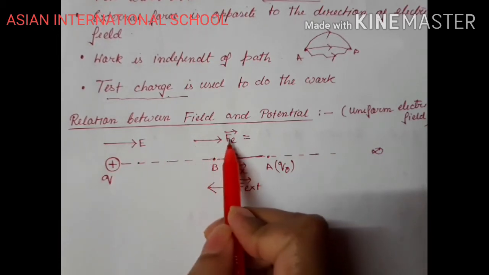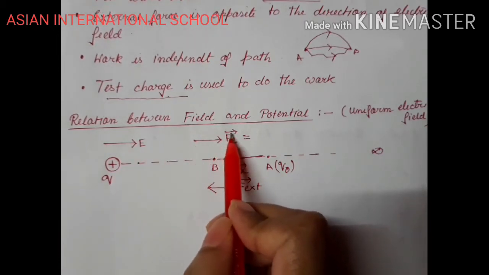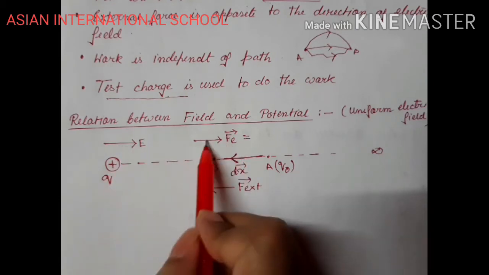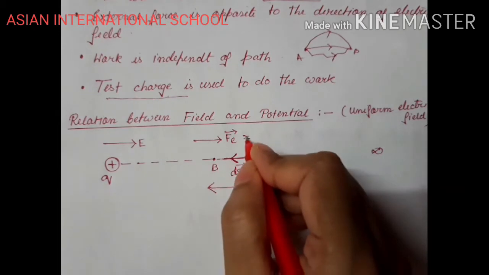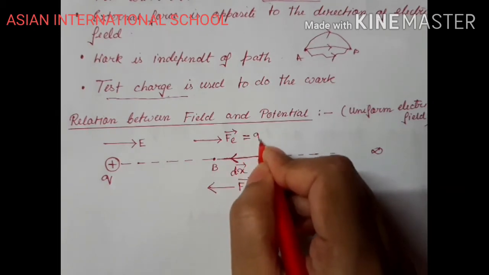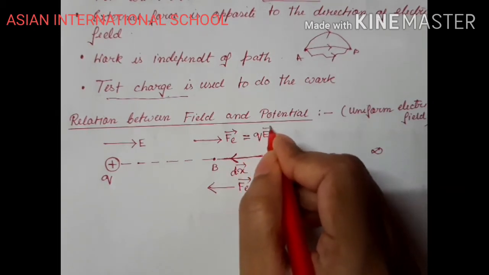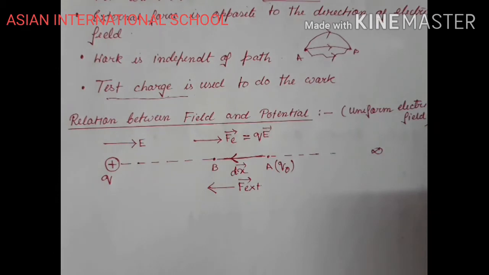This is the direction of the force due to the electrical force. So the force is in the direction of the electric field, and the magnitude is Fe equals QE, right? This is the magnitude.